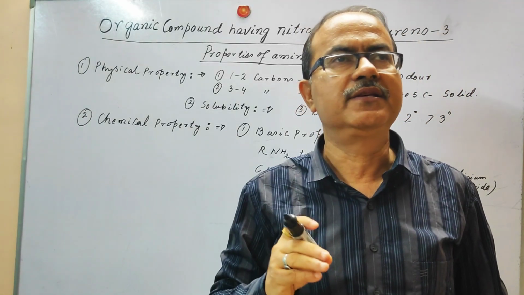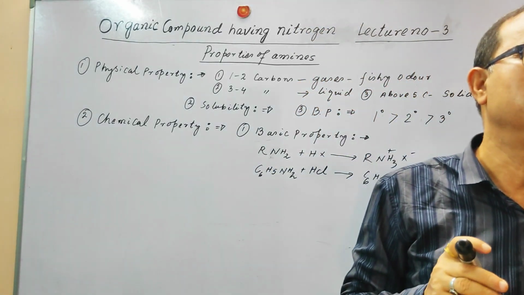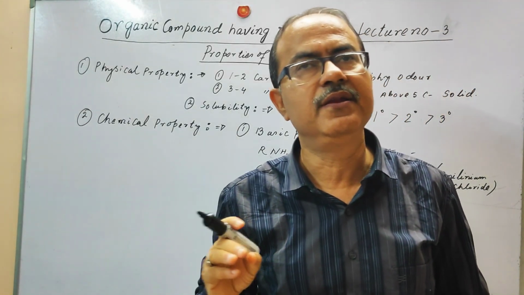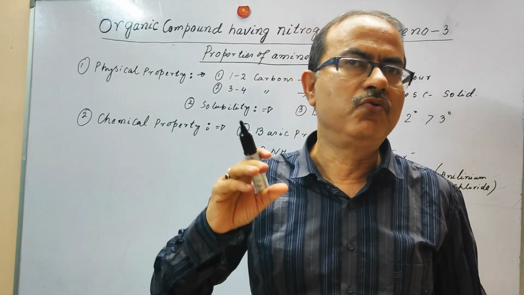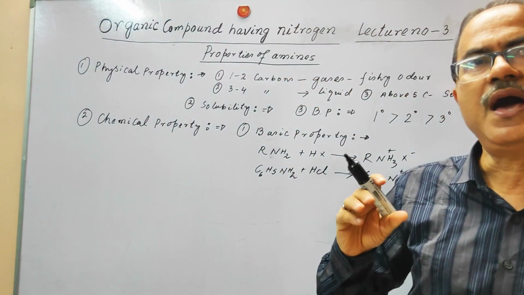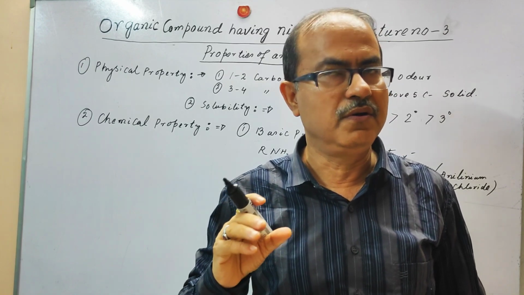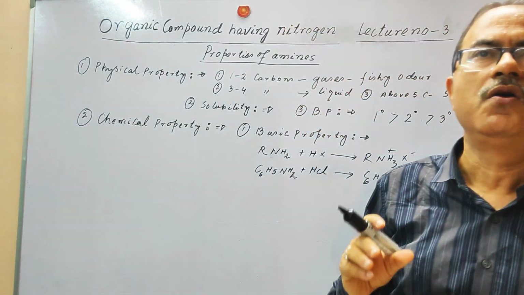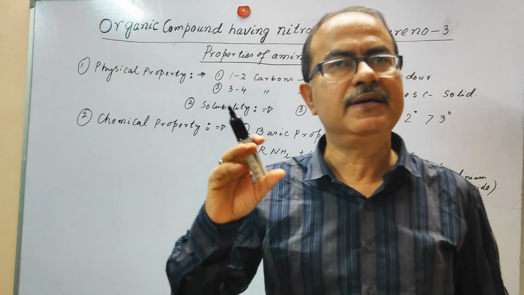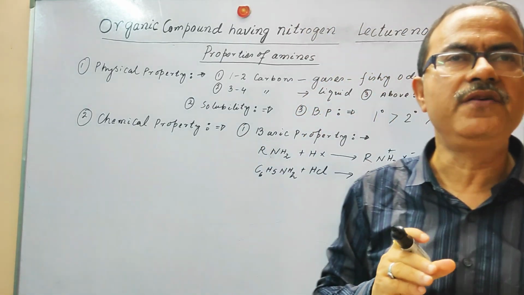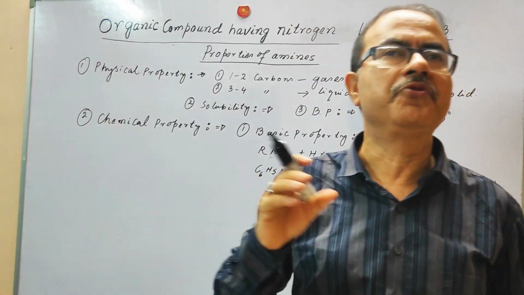Another very important point, which you may face as a question in your exams, is about the basicity of the amines. We consider three types of bases: ammonia, from which the amine is derived, then aliphatic amine and aromatic amine.